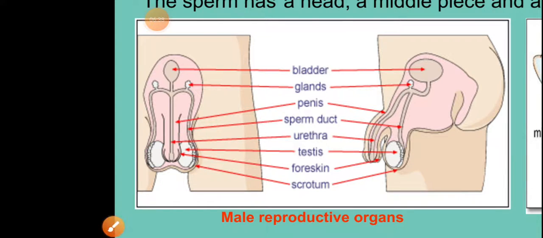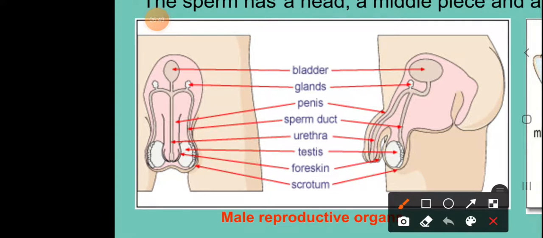Scrotal sac or scrotum is a sac-like structure in which your testes are present. If you observe the testes, inside the testes you have some tube-like structures. Those are called your seminiferous tubules, from where the production of sperm cells takes place.